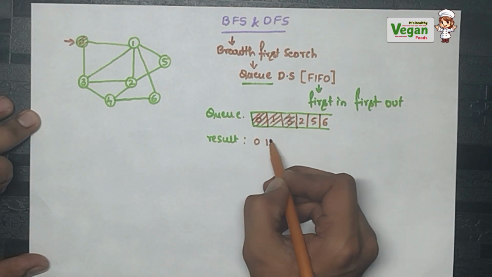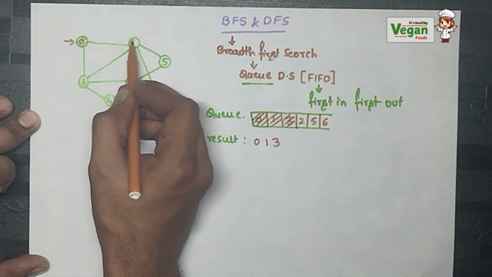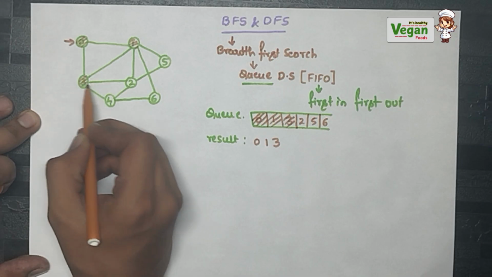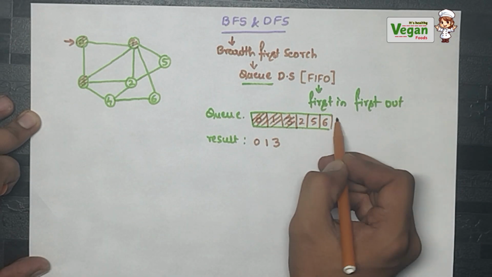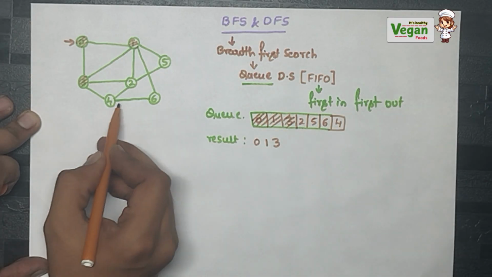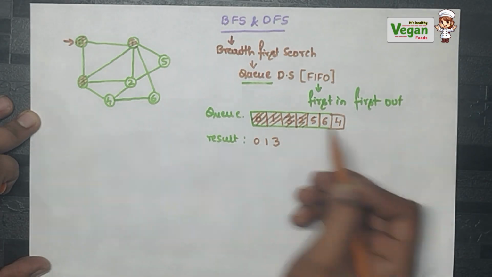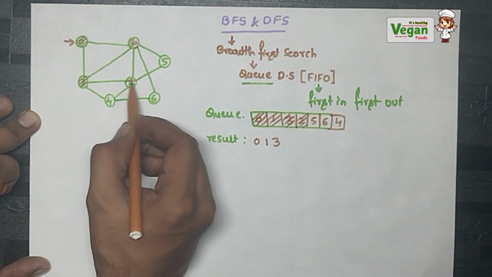That is 3. So I will be taking 3. So 1 is over. Now 3. From 3 I can go to 2, I can go to 4. 2 is already in my queue. I will be adding 4 to the queue. Now 3 is over. Next, who came first? 2. So 2 will be considered.